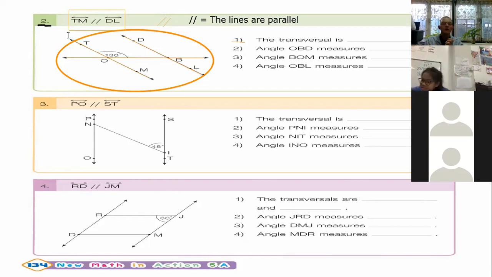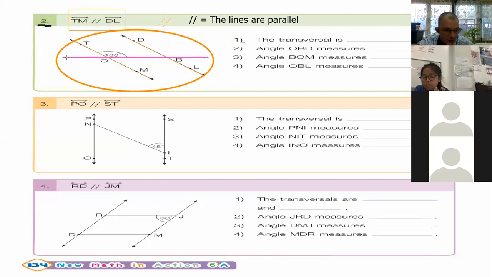Almost. Let's quickly look. Thank you, Jasmine, for the answer. TM is one line, yes, but DL and TM are parallel. Remember, if they are parallel, then the other line that crosses the parallel lines is intersecting.